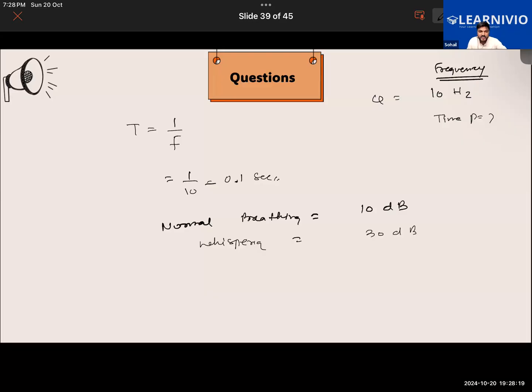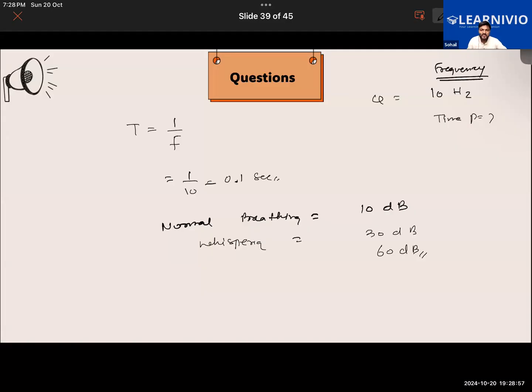Or as we are having a normal conversation right now, the loudness of the sound is about 60 decibels. And at a factory, usually the loudness of the sound will be about 80 decibels, and above 80 decibels. Now, above 80 decibels, will it be considered as noise, or as music? Noise, no? So above 80 decibels, the sound will become physically painful.